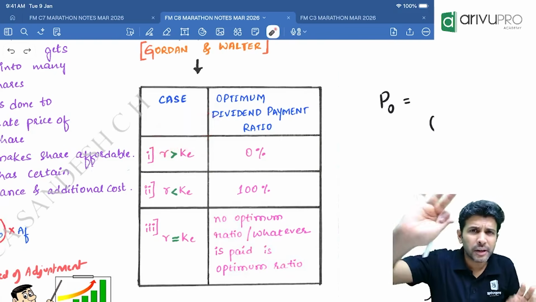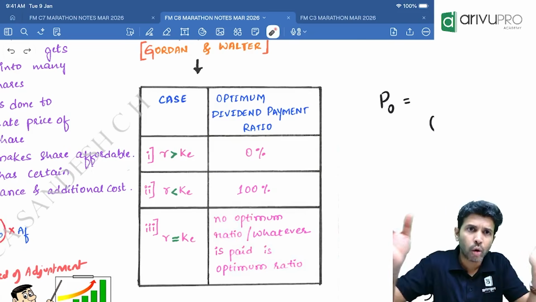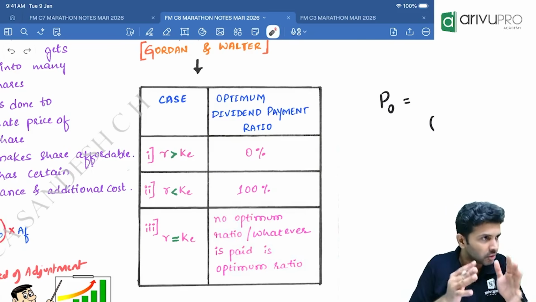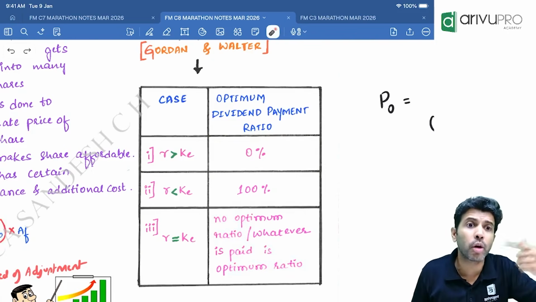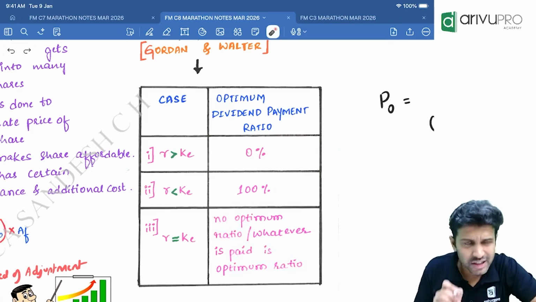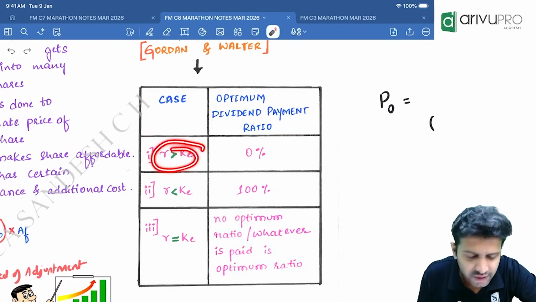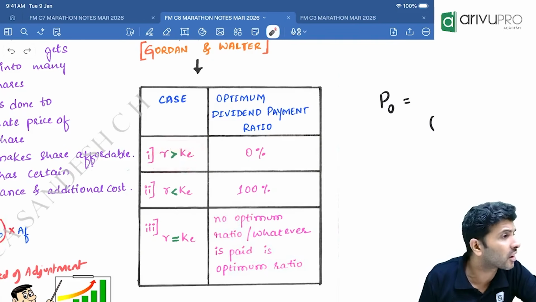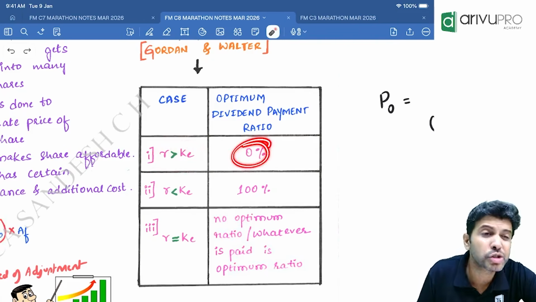Now think, if a company is doing a profitable business, would they like to do it at limited scale or go on expanding? Because if it's a profitable project, the more you do, the company will get more and more profit and the value of the firm will go on increasing. So Walter sir and Gordon sir say, if R is greater than cost of equity, when you are running a profitable project, ideally dividend payout ratio should be 0.